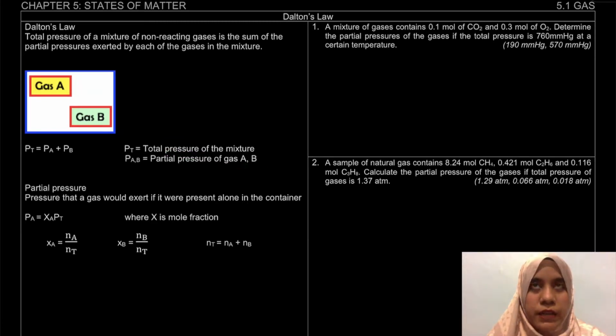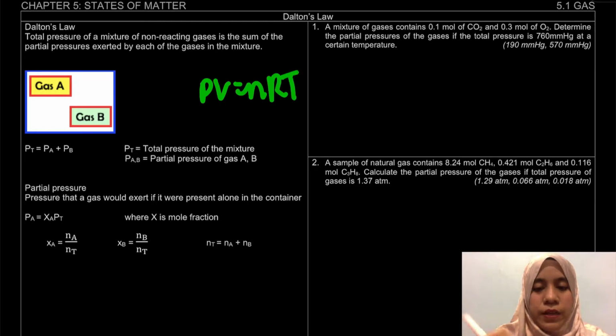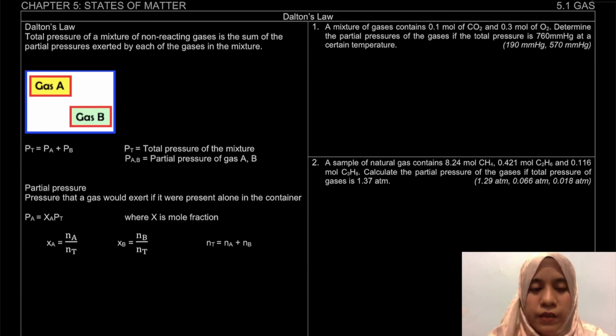So, now, for this Dalton's law, we have to be more specific. Before this, when we were talking about PV and RT, the pressure was not specific to anything, so we only took one into account. Now, for this case, we have to look at whether it's total pressure, PT, or the pressure of a specific gas. In this case, the specific gas is gas A or gas B.